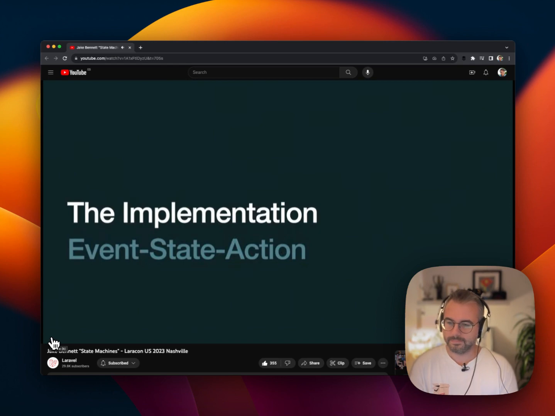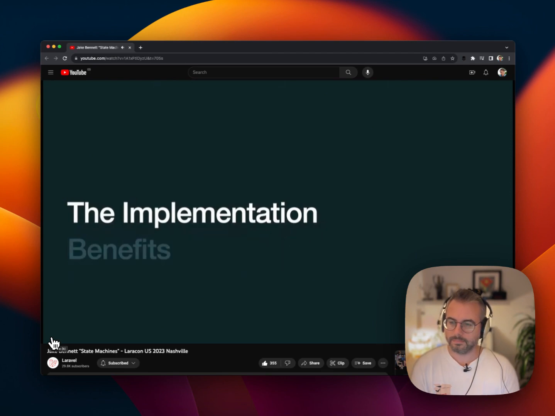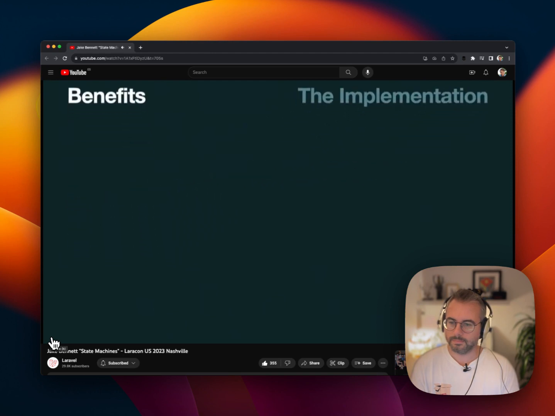So we get to program this up front, decide how our application should behave up front, and then we simply delegate those events to the state machine, and the state machine enforces that behavior. So this is awesome. This is huge. I've been so excited to share this with you guys. Let's talk about the benefits real quick.